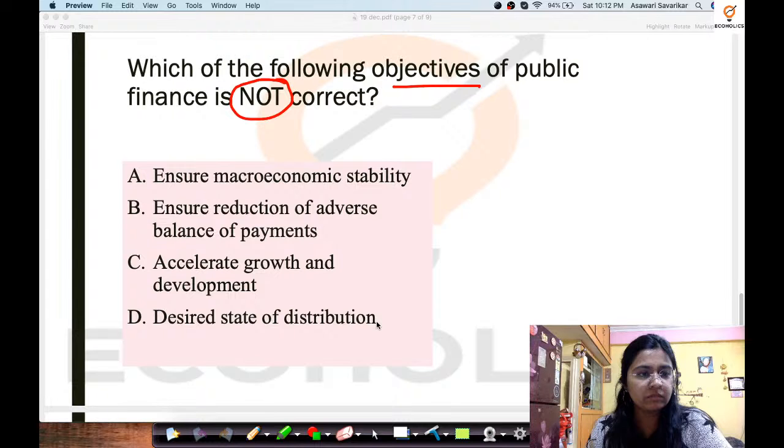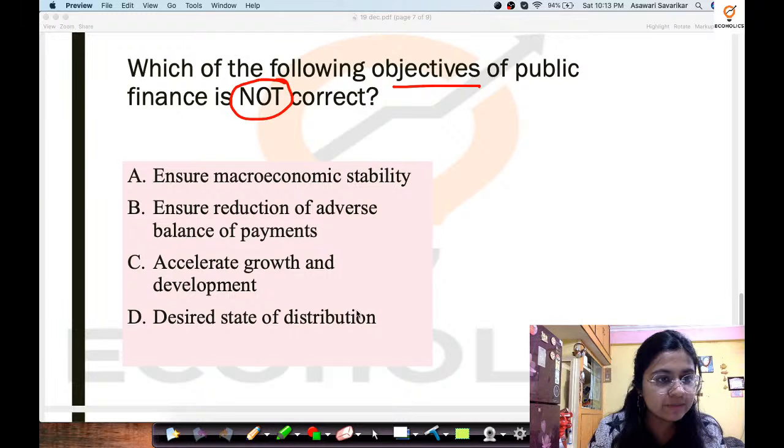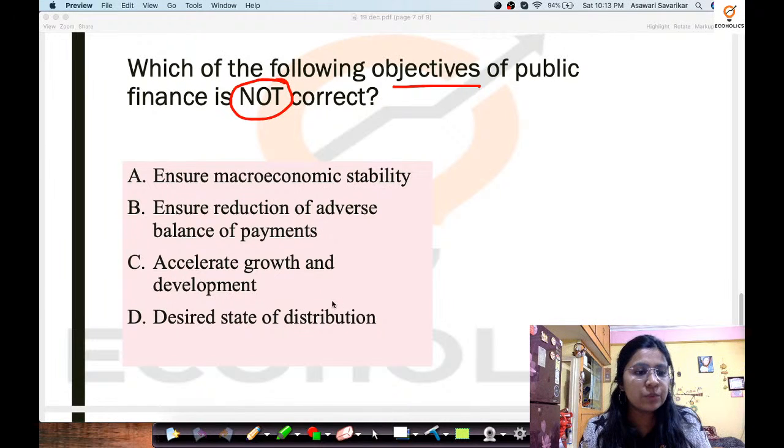Okay, now come on, tell me in these four options which is not the correct option. Yes, anyone who would like to answer this question? Now this has not been given in your passage, but it is from the general understanding and conceptual clarity that you have of public finance that you're going to answer this question.